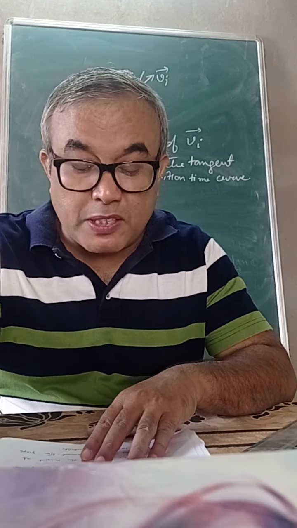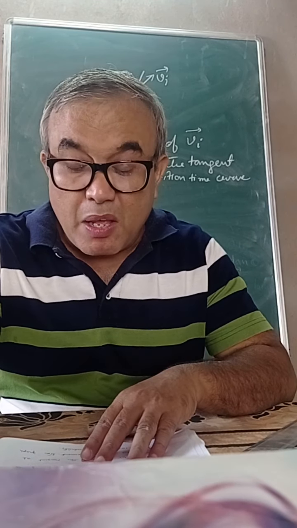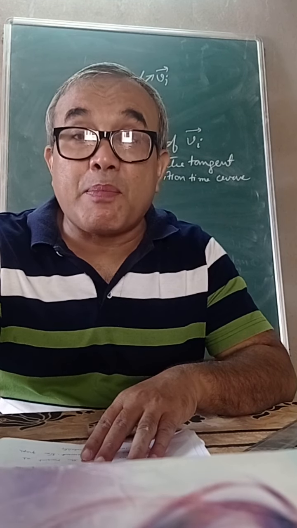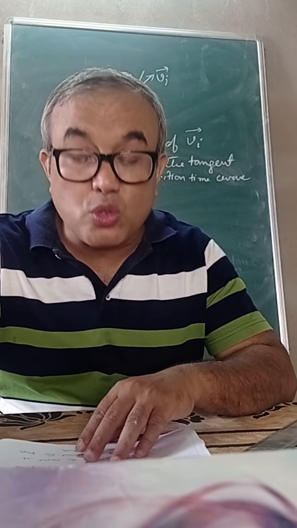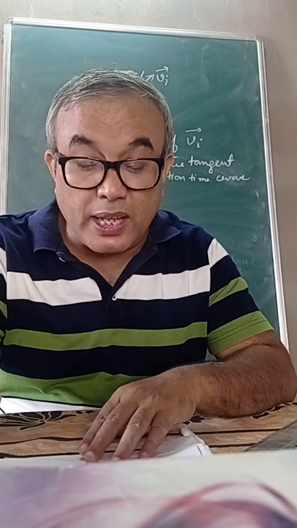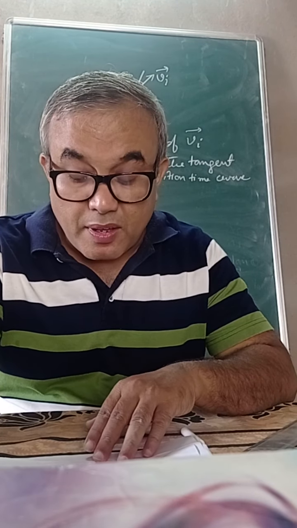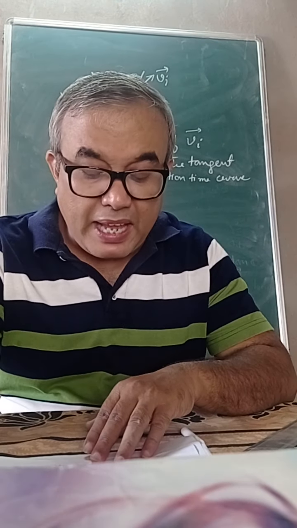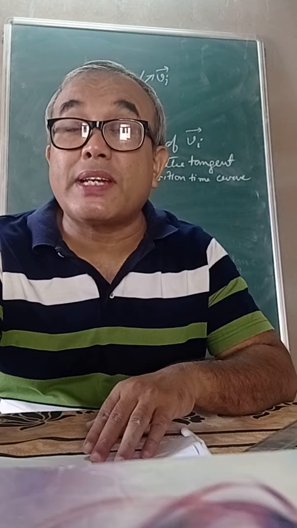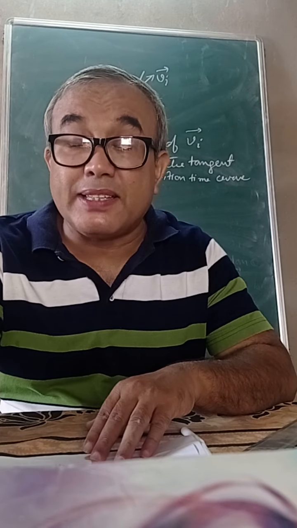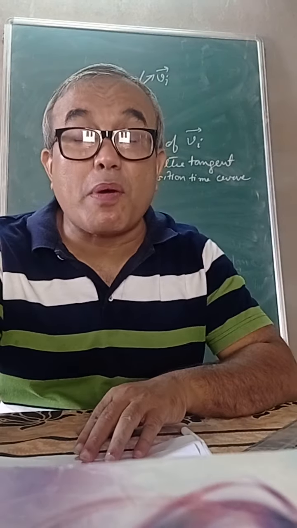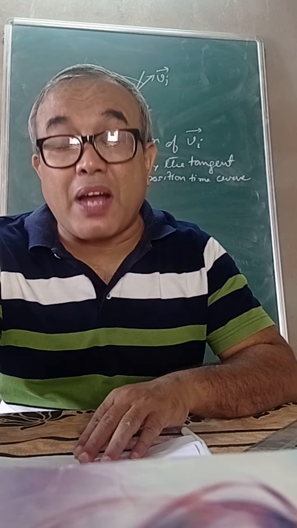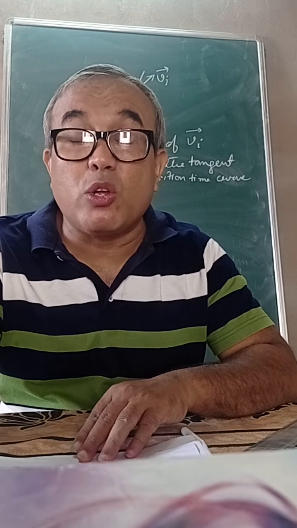The slope of displacement time curve gives the velocity of the object. এটা অবজেক্টৰ displacement time curveৰ যিটো slope হ'ব, সেই slopeটোৱে আমাক কি দিব? Velocity দিব। That slope of the tangent at any point to the position time curve, the slope of the tangent, এইবাৰ মই দেখুৱালোঁ নহয়, the slope of the tangent at any point to the position time curve gives the instantaneous velocity of the body.